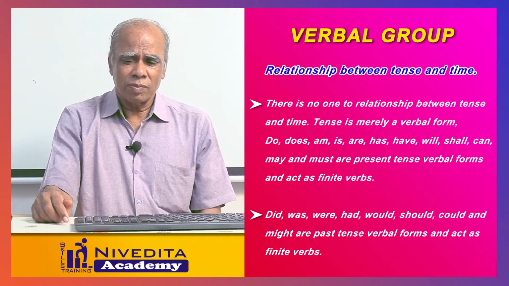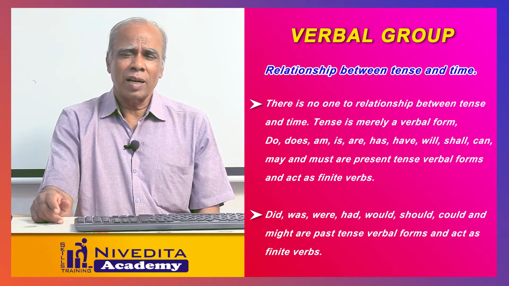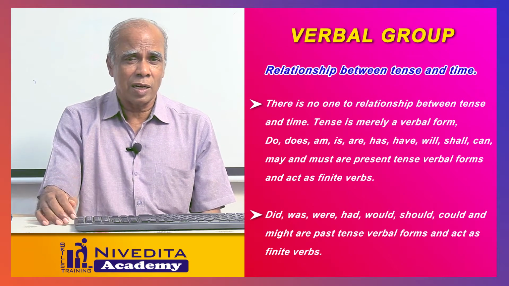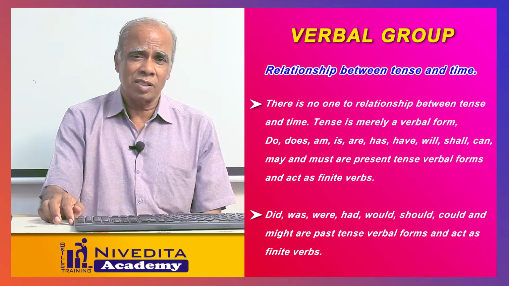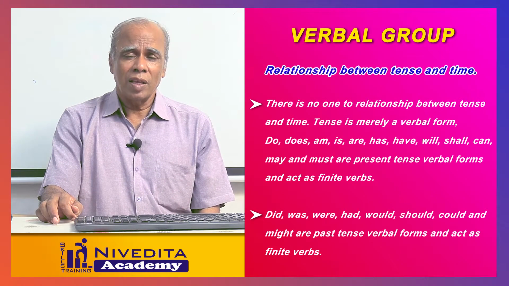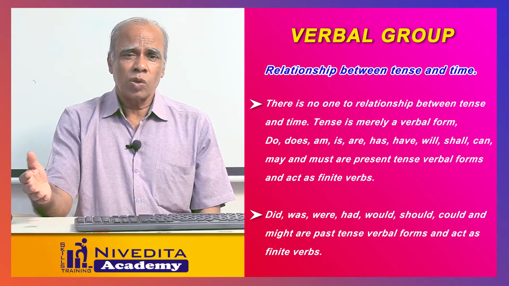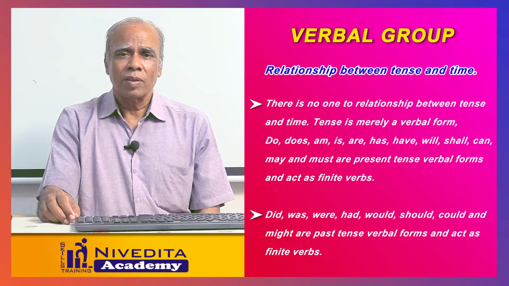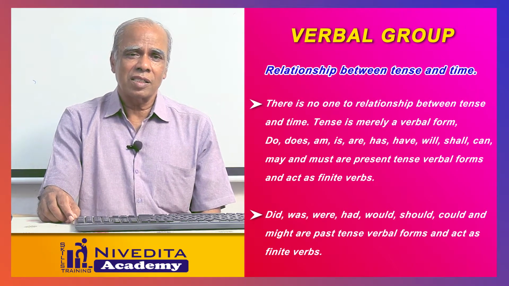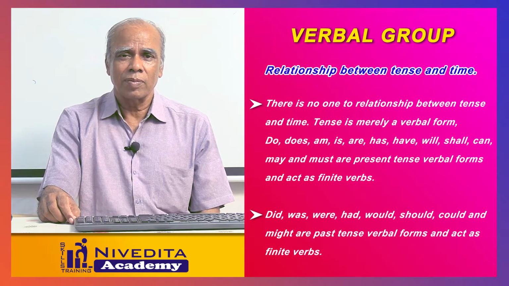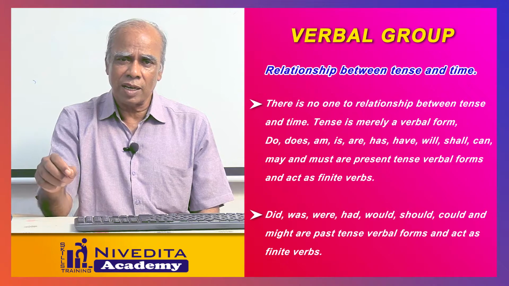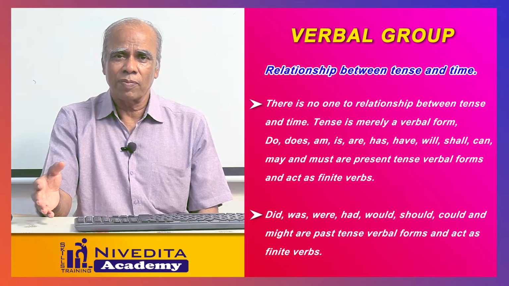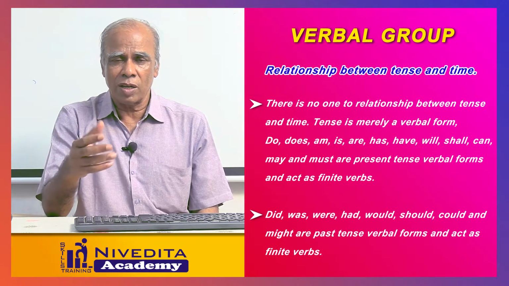Another question. Modern grammarians say, traditional grammarians say that, especially non-modern grammar, people are using it as a Bible in the schools. All the teachers are using it as a Bible in the school. They used to teach. And you also would have started writing, taking notes, and memorized. That says, present tense is a tense which denotes an action which happens in the present time. Past tense is a tense which denotes an action which happened in the past. Future tense is a tense which denotes an action which will happen in the future. So these kinds of definitions you could come across.